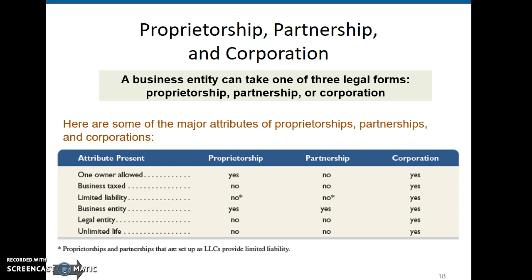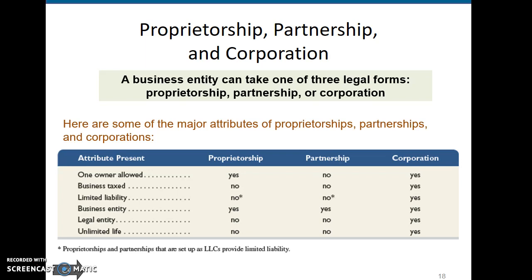A proprietorship is not taxed. That is a pass-through entity, meaning that the taxes go right to the individual that owns the proprietorship. The same thing with a partnership. The partnership is not taxed itself. The actual partners are taxed. A corporation does incur taxes.